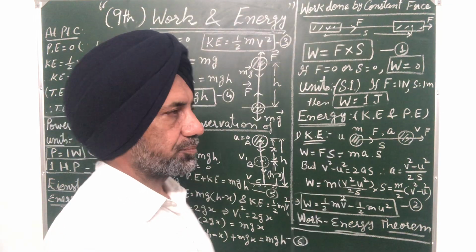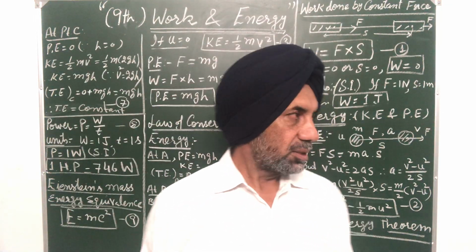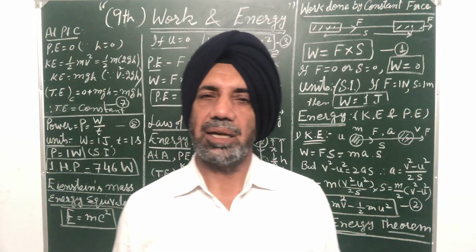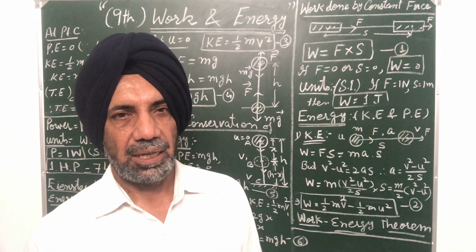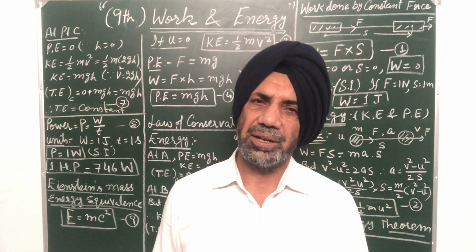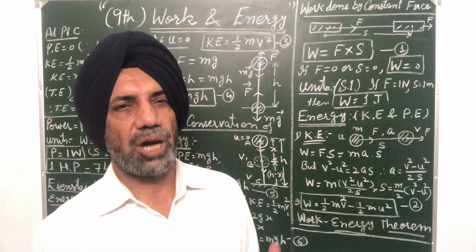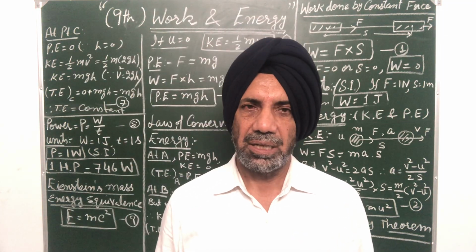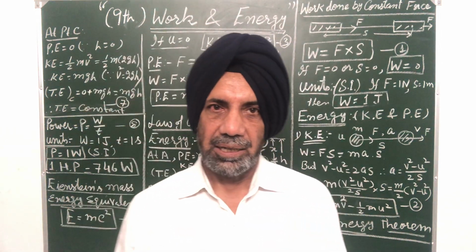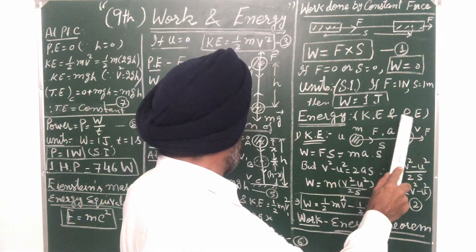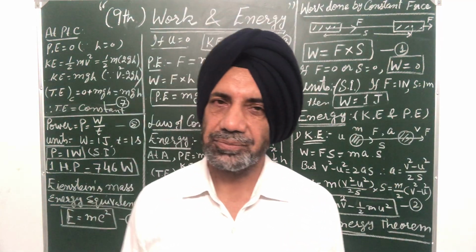Then come to energy. Now, energy is of many types. The ability to do work, the capacity to do work, is called energy. Energy is of many types: mechanical energy, electrical energy, light energy, heat energy, sound energy, magnetic energy. But in this chapter, we will discuss only mechanical energy, which is of 2 types: kinetic energy and potential energy.